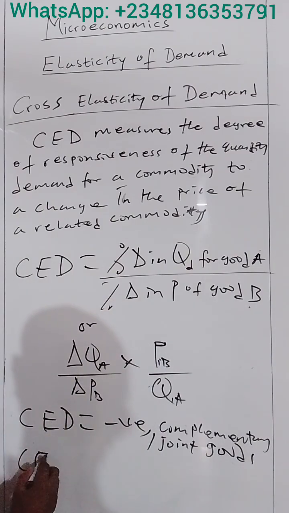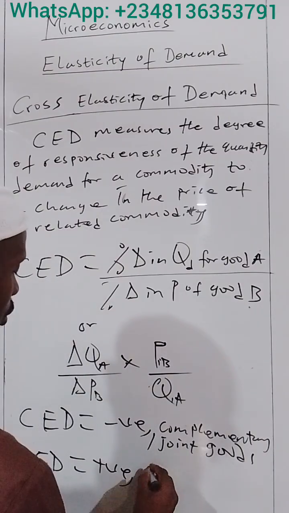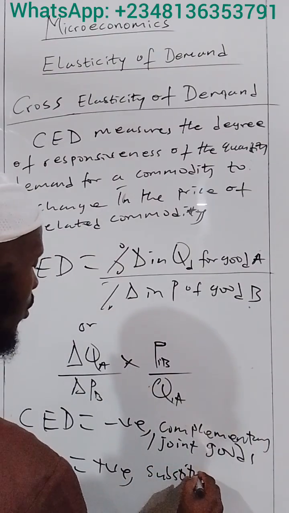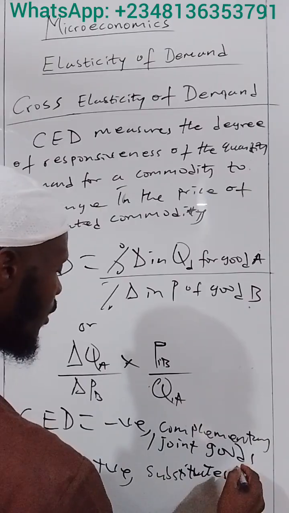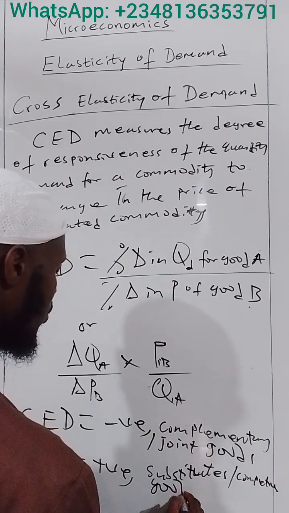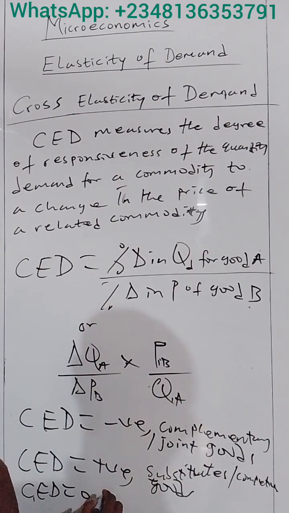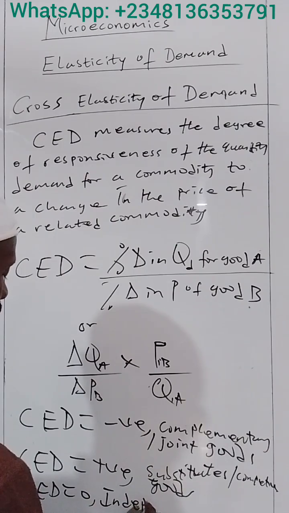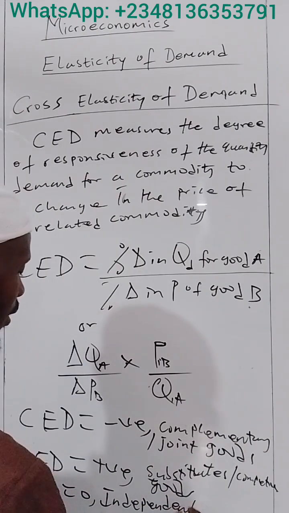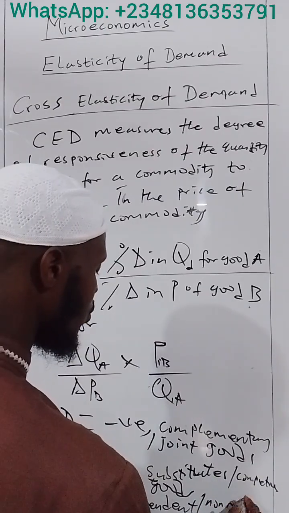But if the coefficient is positive, it means the goods in question are substitutes, that is, competitive goods. At times you might have the coefficient equal to 0. If it is equal to 0, it means the goods are independent, that is, not related. The goods are non-related goods.